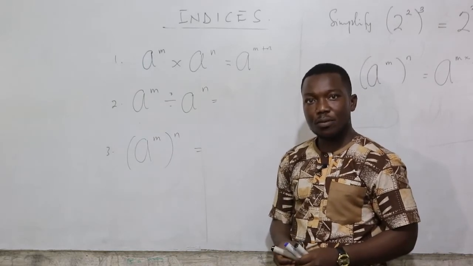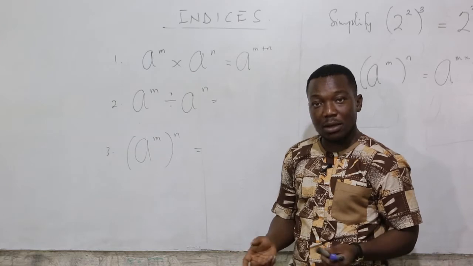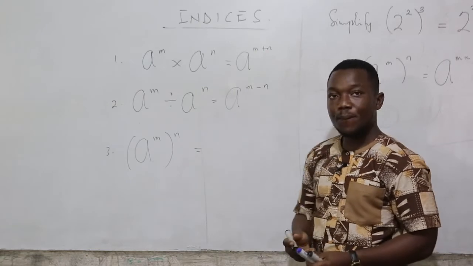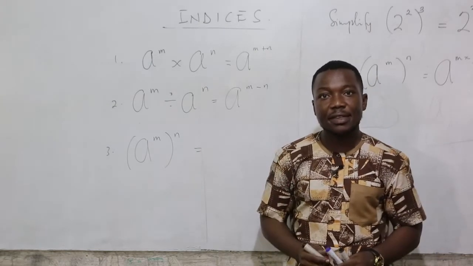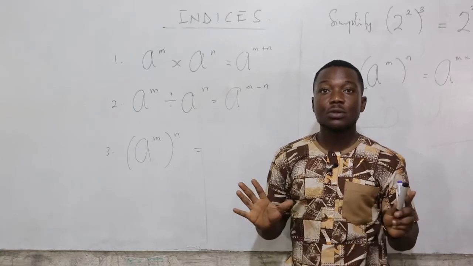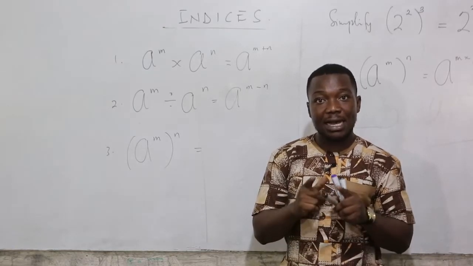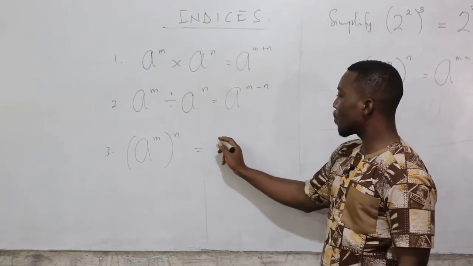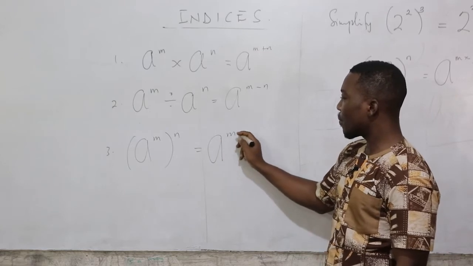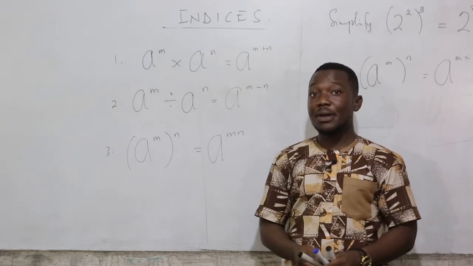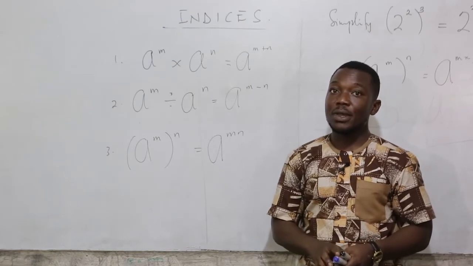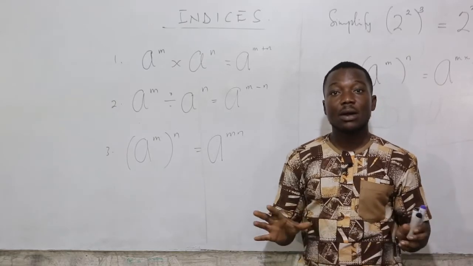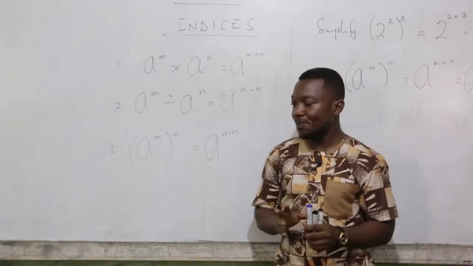The division law. Same bases, we can apply the law. Remember, if the bases are not the same, these laws do not apply. I want to repeat for emphasis. If the bases are not the same, these laws do not apply. Now, these are the 3 main laws that we would like you to go through. And then thank you for going through this. We are going to look at a few properties and then we are going to solve some questions. All right?